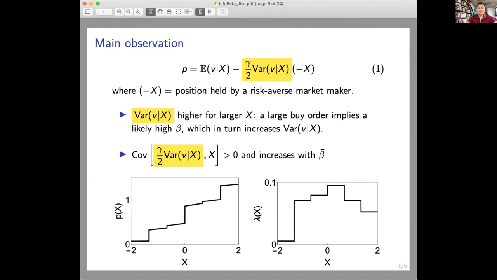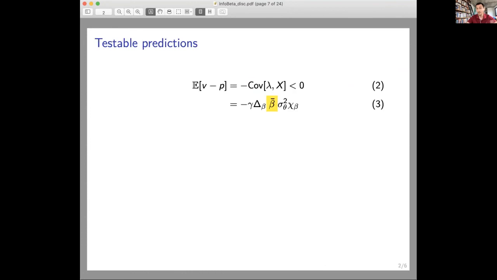So now, what is the implication of this covariance? Well, it does have some asset pricing implications, and this is the second part of the paper, where the authors provide some empirical findings. So I believe this is the most important part, and I'm going to talk about it. What are the asset pricing implications of that covariance? If you think about the risk premium on an asset, then it is equal to minus that covariance. Remember, the covariance is positive, which means that minus covariance is negative.